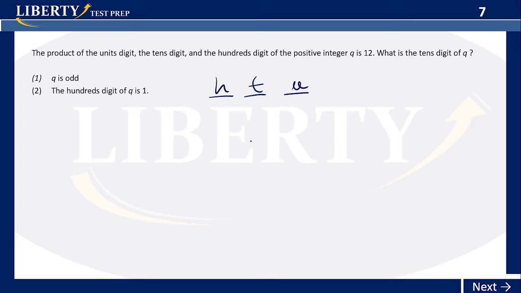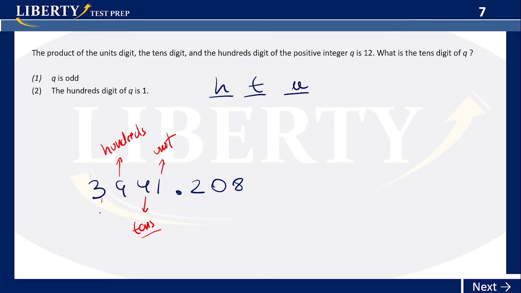Before that, let me walk you through the names of things, because a lot of people just get confused. So here we have, let's say, 3,941.208. What are the names here? This one is called the unit. This one is called the tens, with an S. 9 would be, in this case, the hundreds digit. And 3 would be the thousands.